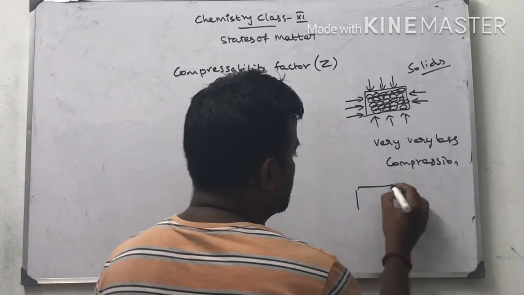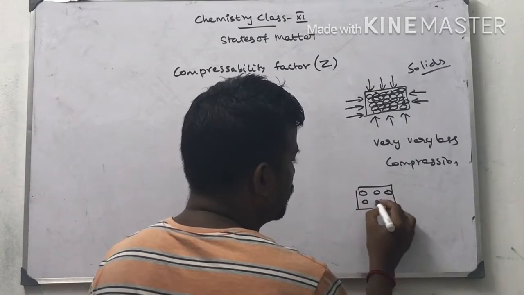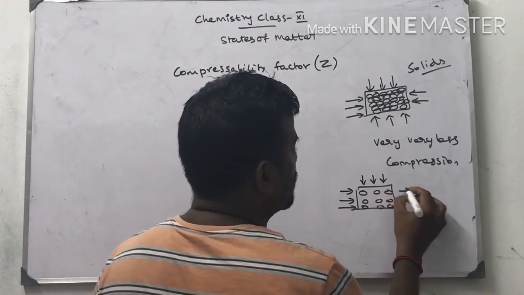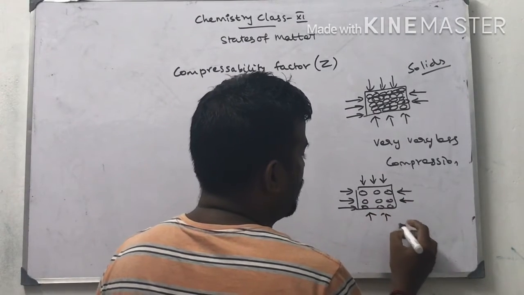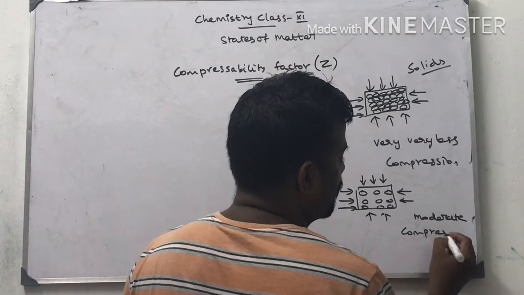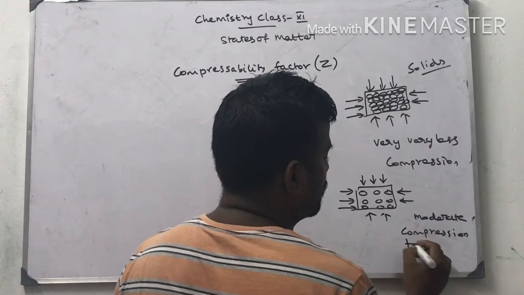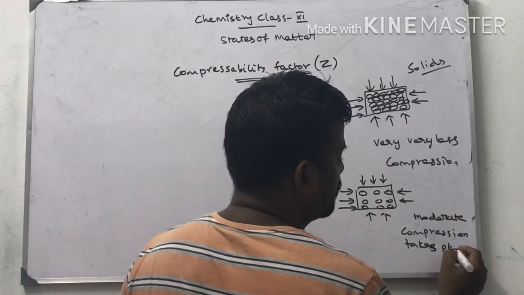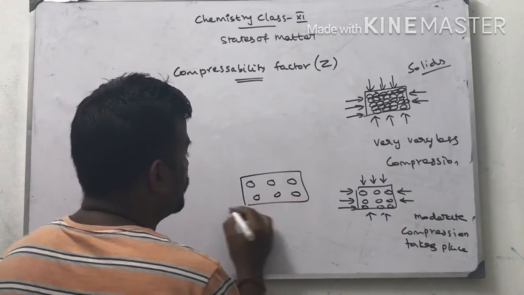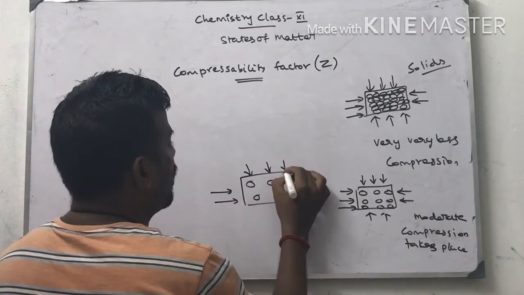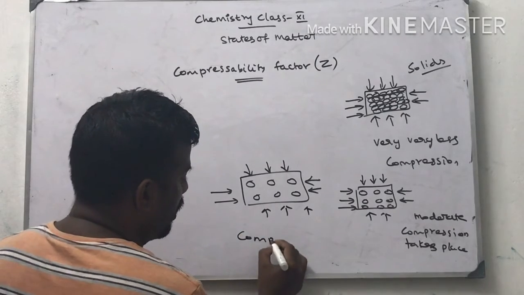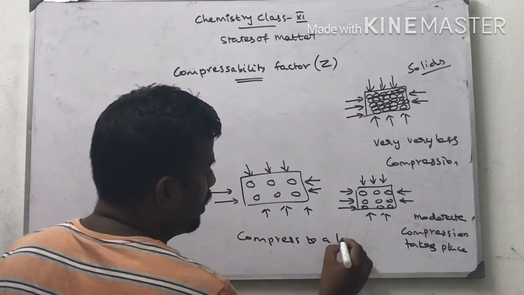In the case of liquids, I am going to compress in all the directions, the same process. Here moderate compression takes place. In the case of gases, atoms are loosely packed. Therefore, they compress to a large extent.